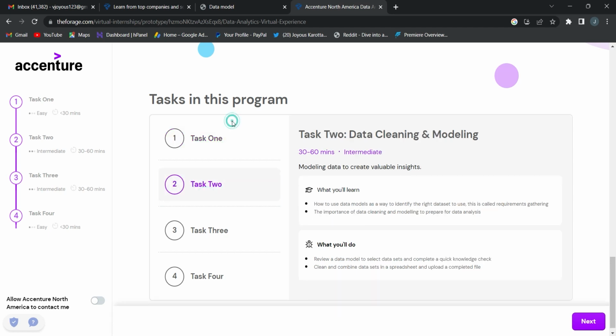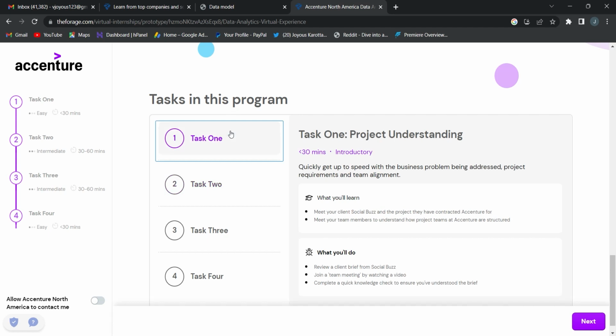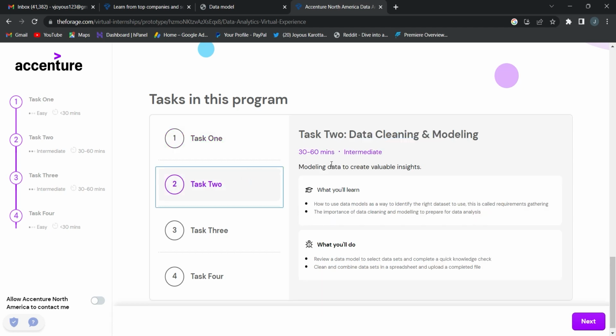After that comes task two. Task two is the data cleaning and modeling part. They are going to provide you the data model as well as the data sets. The data model shows which tables are related to each other, so you will have a better understanding for deriving insights. And you have to clean the data. Obviously it will be raw data.